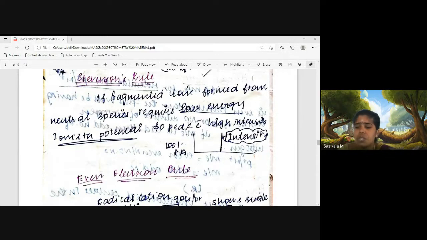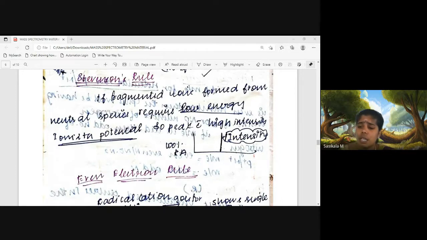The base peak. According to Stevenson's rule, if the fragmented ion is formed from a neutral species, it will have less ionization energy, so it will appear as a high intensity peak. Whichever peak among all the other peaks has the highest intensity will be considered the base peak. Relative abundance is nothing but the relative occurrence of the particular peak, group, fragment or molecule, how much it is occurring. If it is 100%, its role in that molecule will be high.